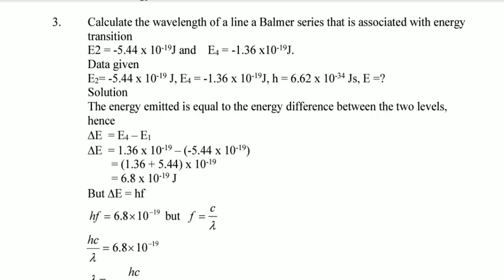So here, E2 is negative 5.44 times 10 to the power of negative, that is more attraction as compared to negative 1.36. It's not easy to understand me if you have not done current electricity or electrostatics in physics, but if you do physics, it is easier. If you don't do physics, if you are studying biology, don't worry. But here, one thing you have to understand: E2 is closer to the nucleus than E4.